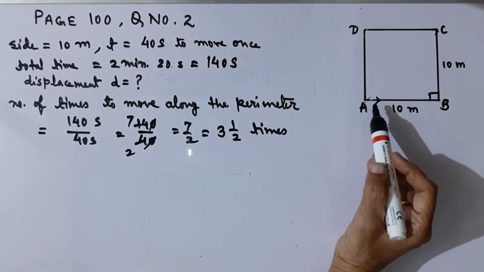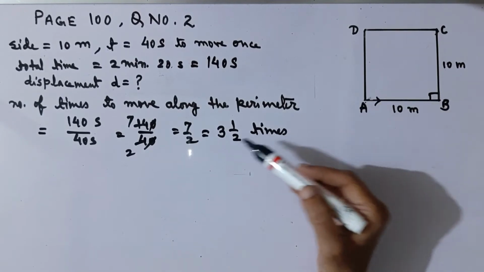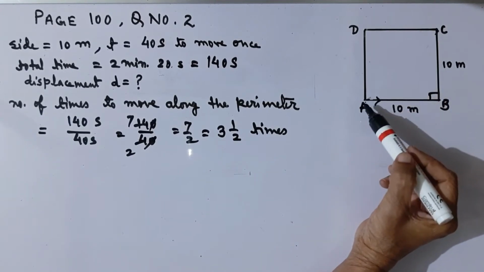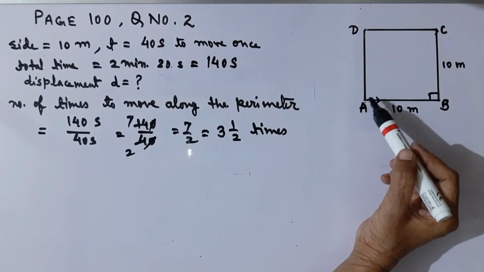Let us suppose that the farmer starts at the corner A. So after completion of 3 rounds along the perimeter of the square, he will come back to his original position and his displacement will be 0.